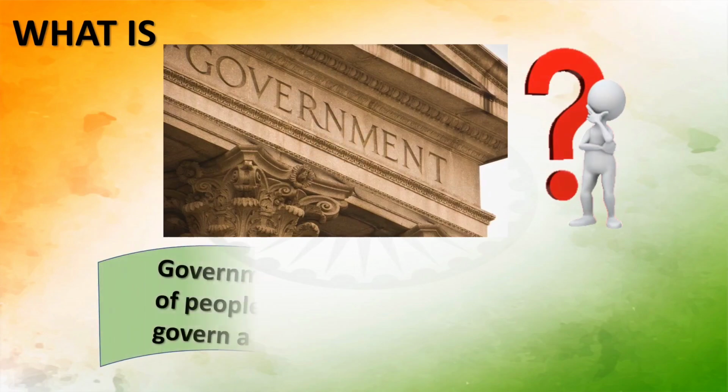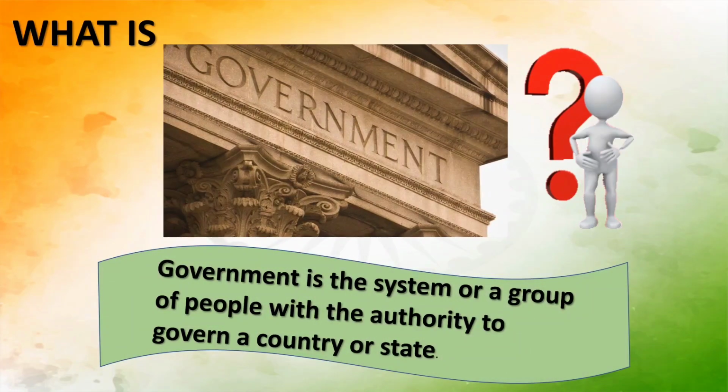So government is a system or a group of people with the authority to govern a country or a state. It is an organization which is going to govern. Govern means rule, have control over a country or a state. That is called government.